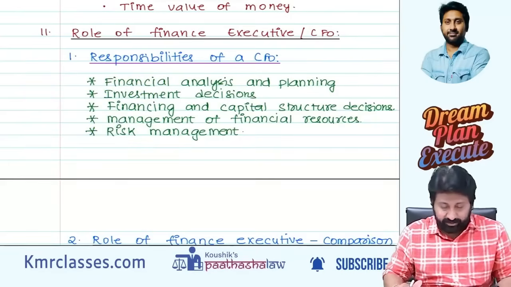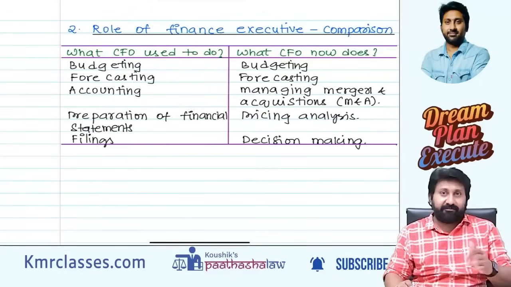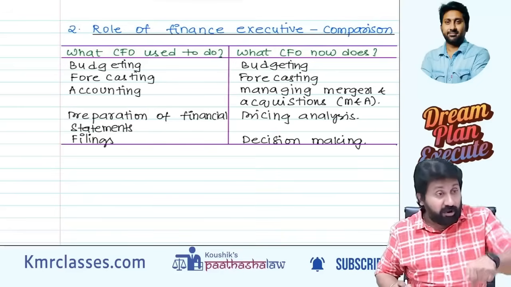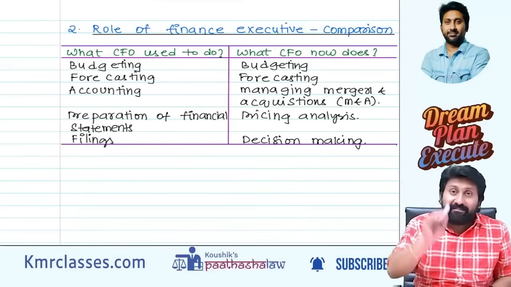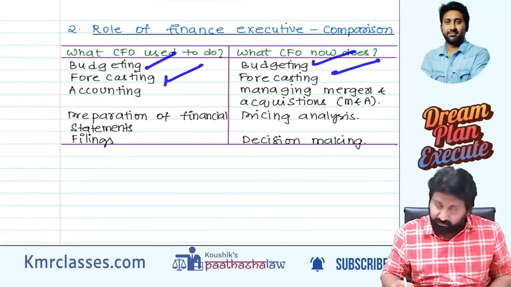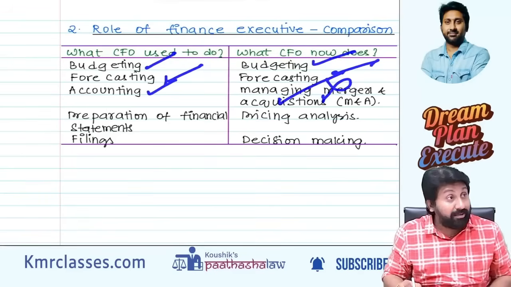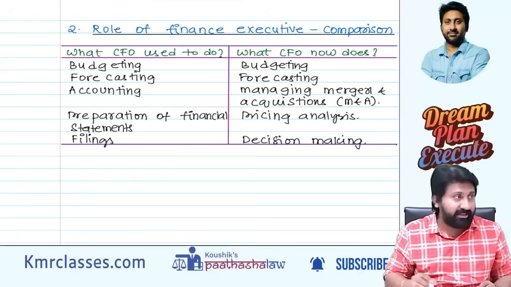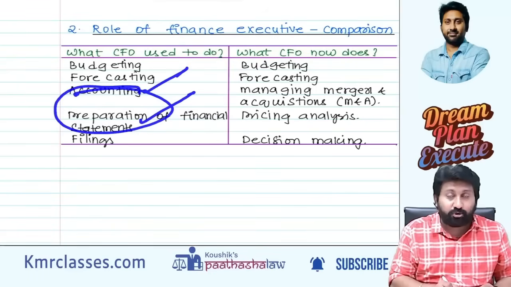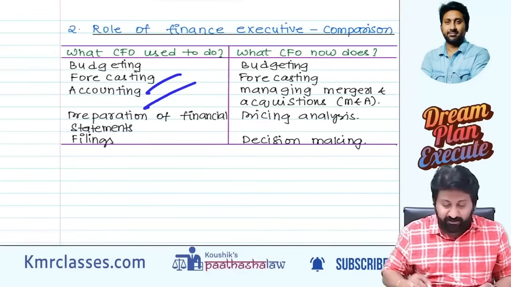Next, role of finance executive comparison of a CFO. What the CFO once used to do, and what CFOs are now doing in the world. Previously, they used to do budgeting. Now also they are doing budgeting work. Forecasting they are also doing now. Accounting, they are no more doing. They are doing management of mergers, acquisitions, big things. Accounting and preparation of financial statements were previously done by the finance manager. Now the accounts department is there to do both.